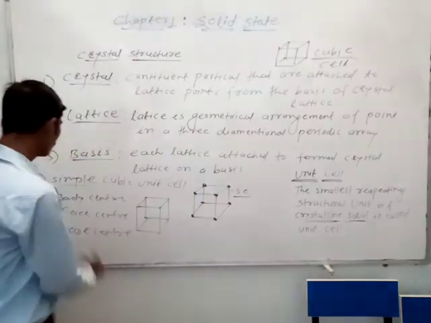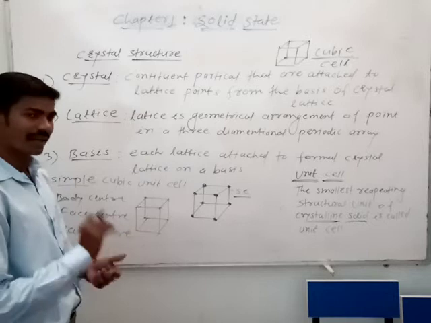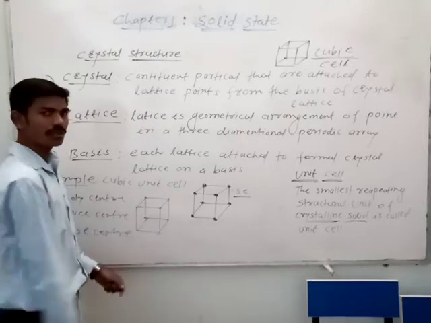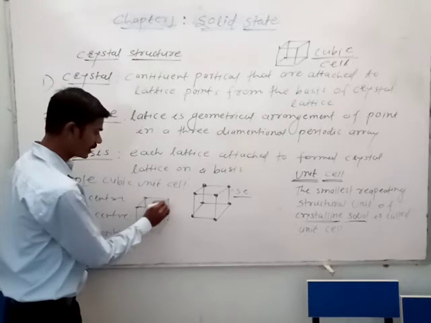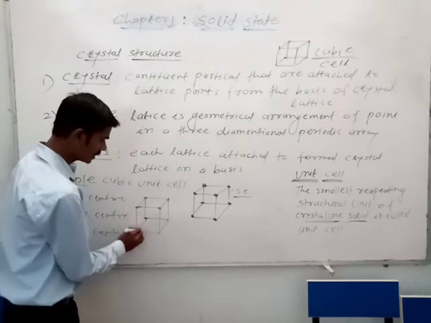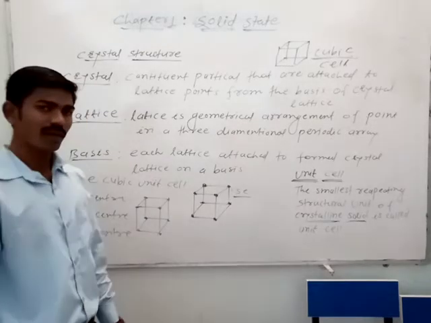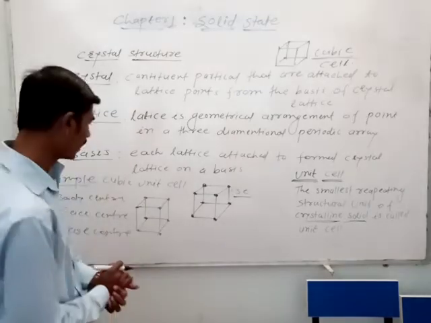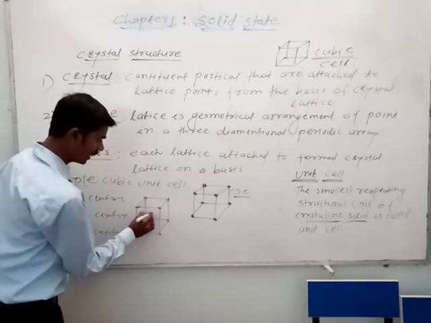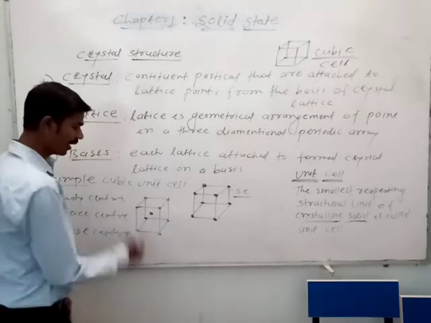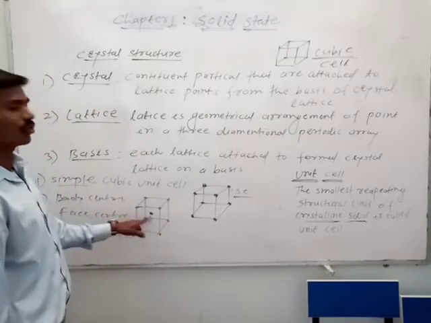In the body center, the constituent particles are arranged at the 8 corners of the cubic unit cell, corners 1 to 8, and one particle or atom is situated at the center of the cubic unit cell. This is the body center cubic unit cell.